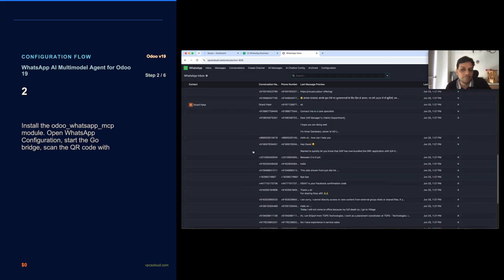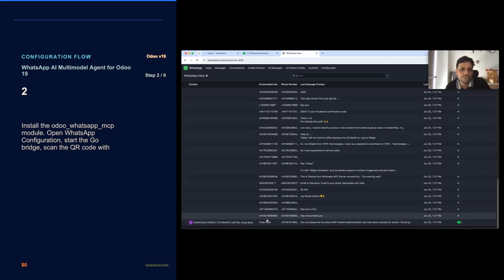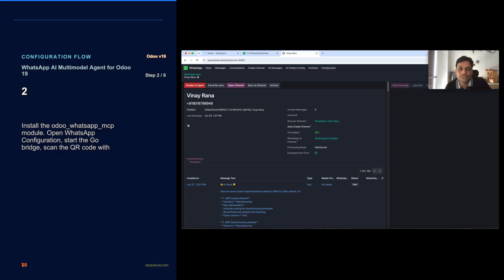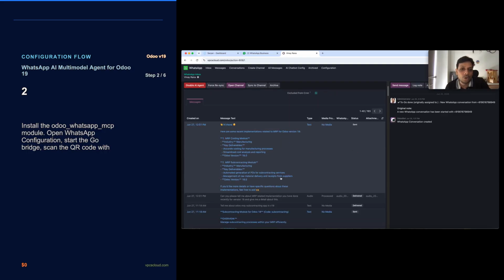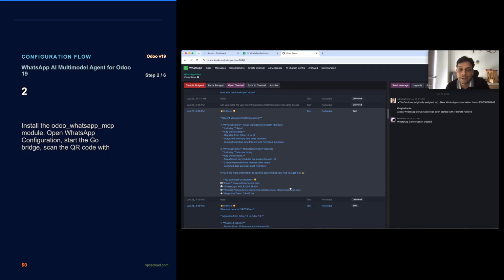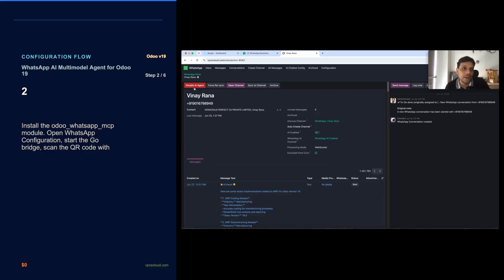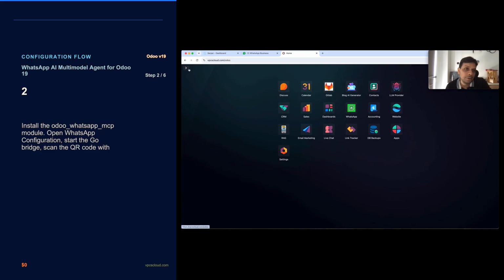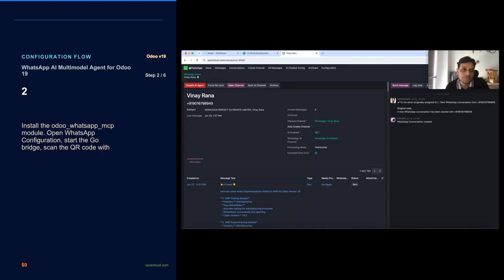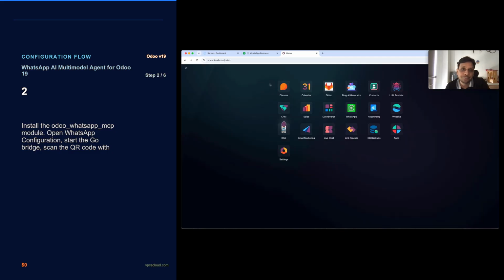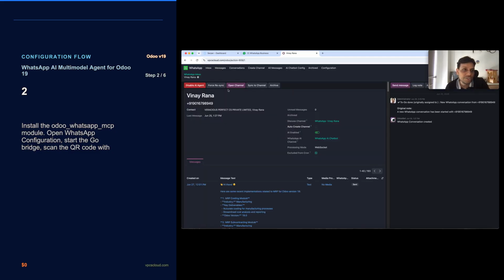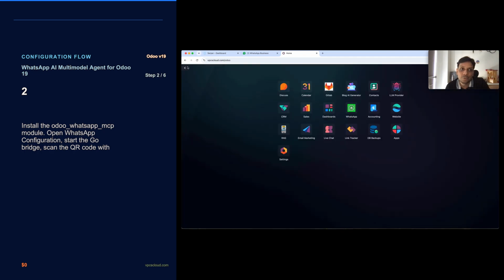my mobile connectivity. This is the connection of my number, and you will see that I have enabled AI. You can just enable and disable AI connectivity, and the channel is connected with that, and whatever message conversation happens, it will directly link over here. I can see all these messages in my discussion channel also, so that is also available.